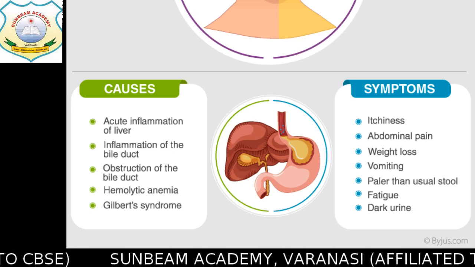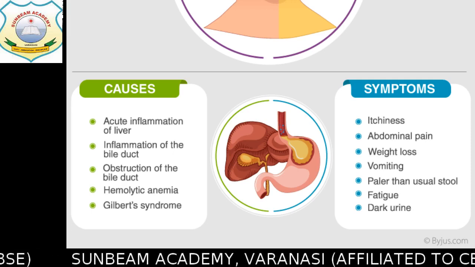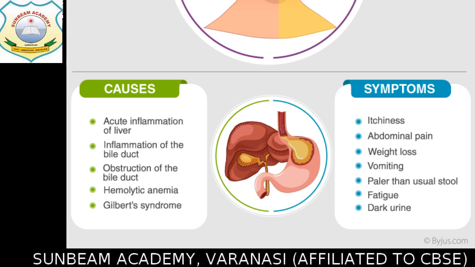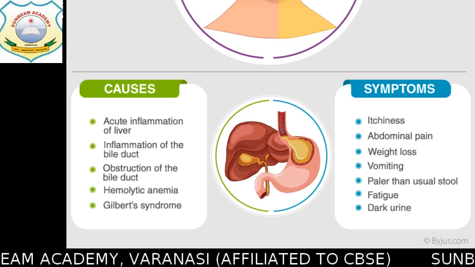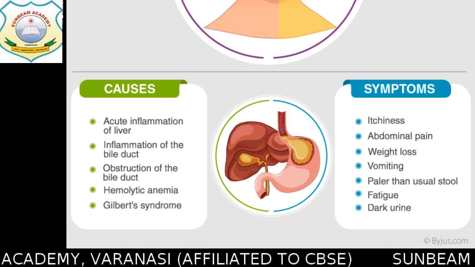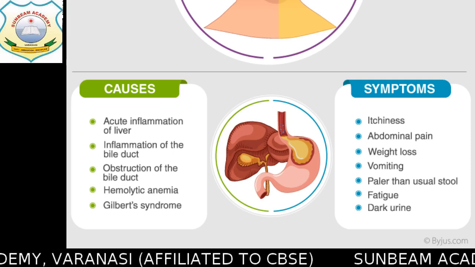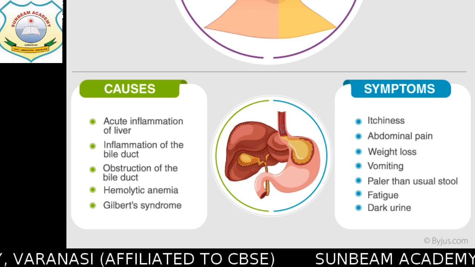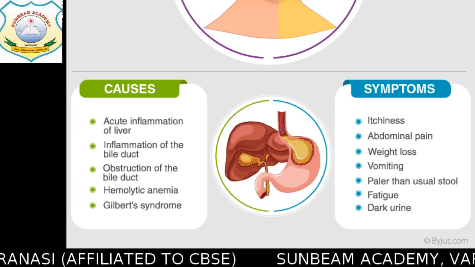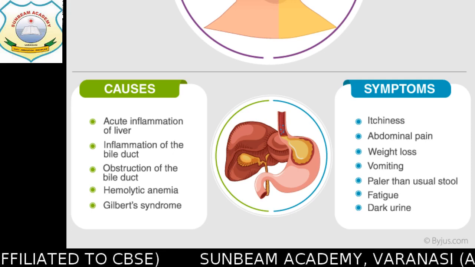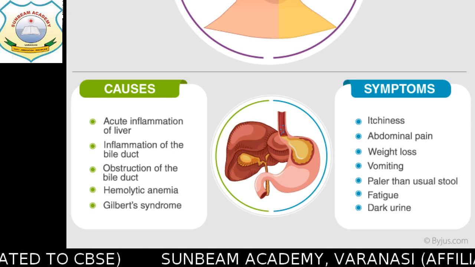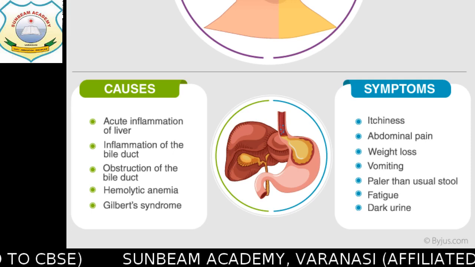and as a result of which obstruction of the bile duct occurs. Obstruction means what? That is some kind of changes occur in the bile duct, as a result of which the bile juice is not able to pass from the liver to the intestine, and as a result of which you start suffering from jaundice. Symptoms: itchiness. Itchiness means khujli.